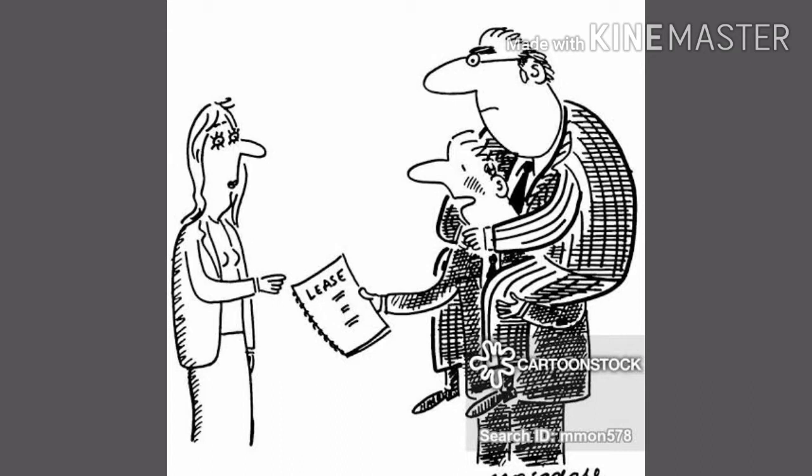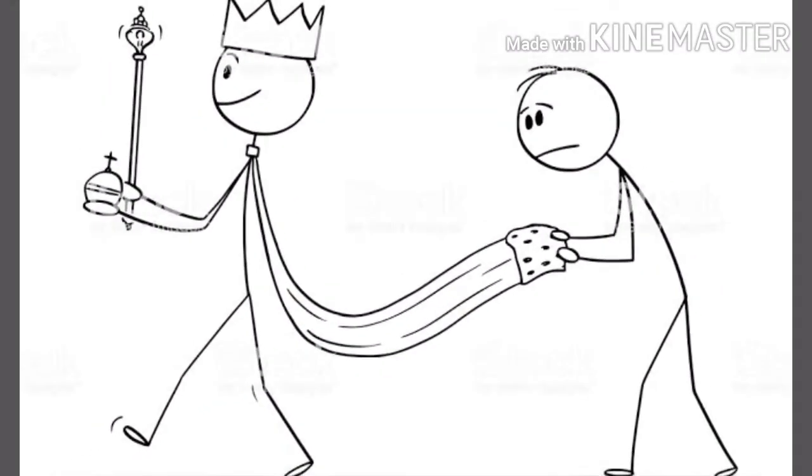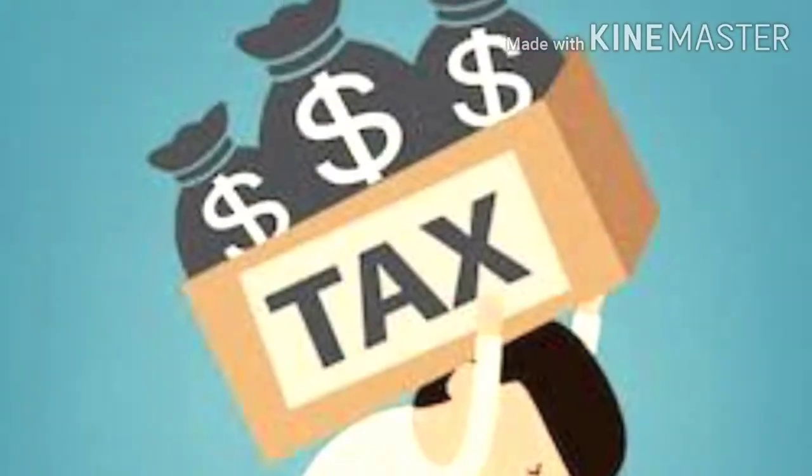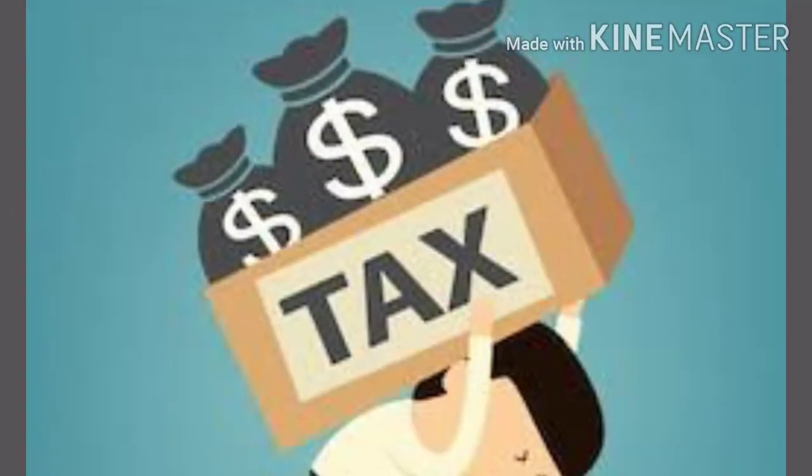From that product, they have to give a major part to the landlord. That is the rent of the land. And also, they have to pay different kinds of taxes imposed by the landlords. At the convenience of the landlords, they began to impose different taxes. That burden also came to the peasants.